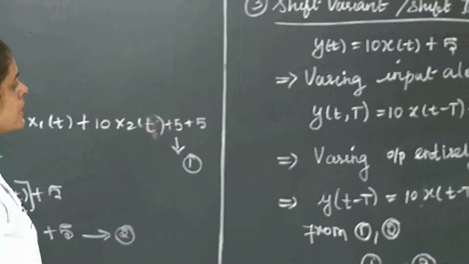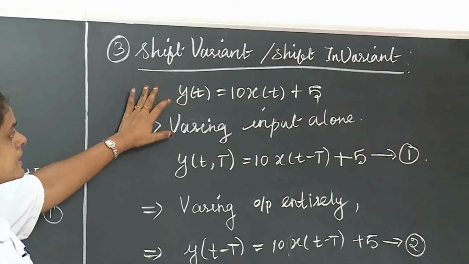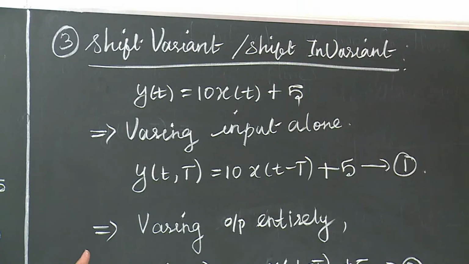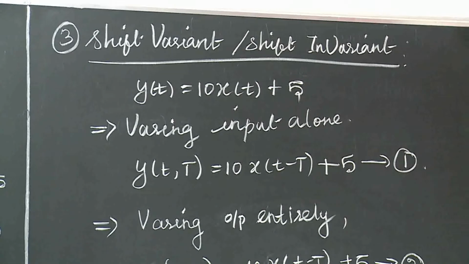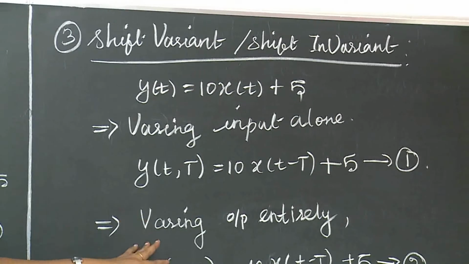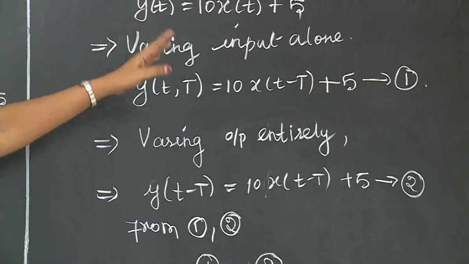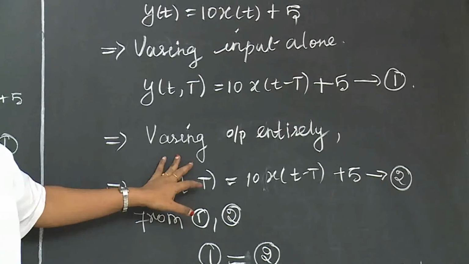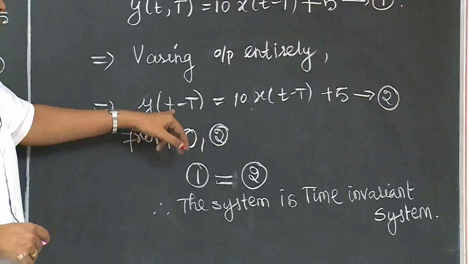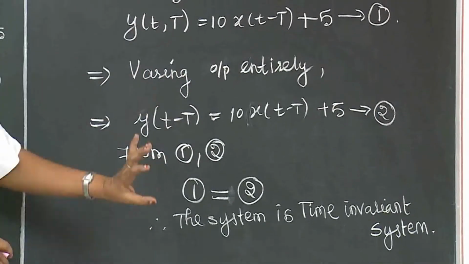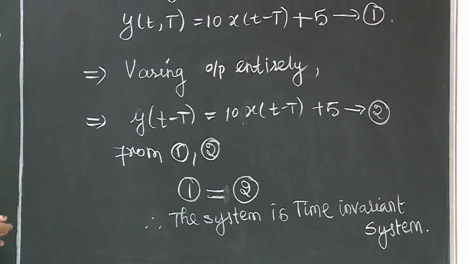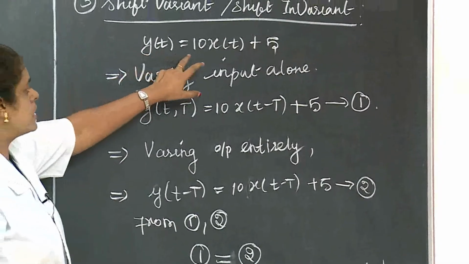So next we see the third property, that is the shift variant and shift invariant property. So already we know that shift variant means the input alone is varying by the shift. This is the left hand side. Next, the output of the entire system is varied by time. So that is the right hand side. If both are equal, the system is an invariant system. If both equations are not equal, it means a time variant system.